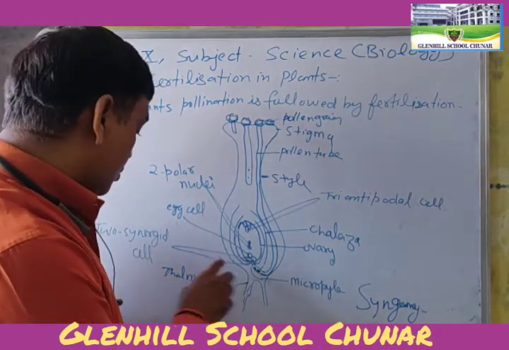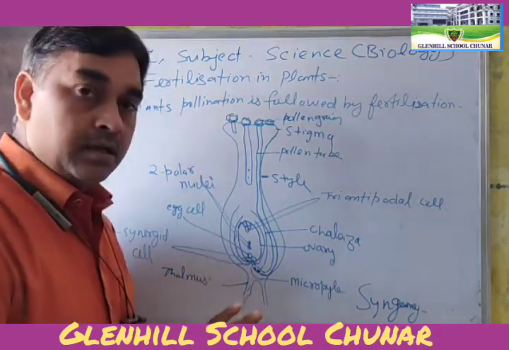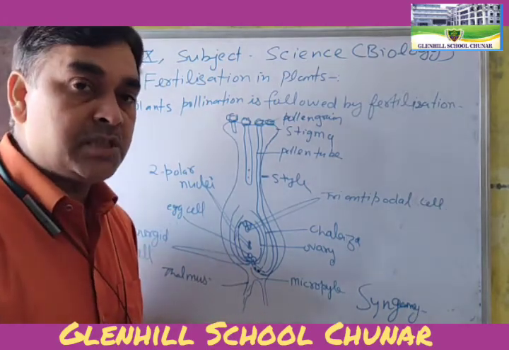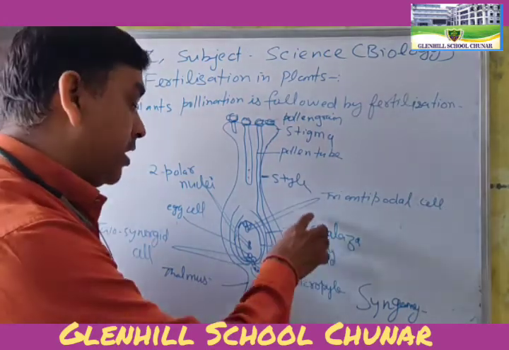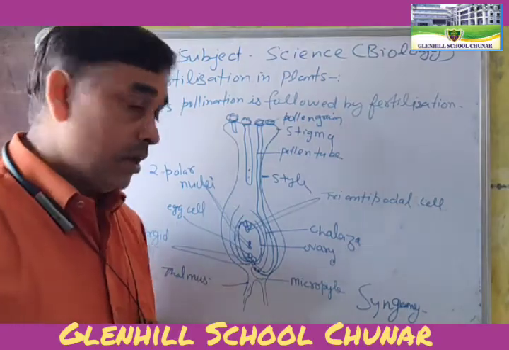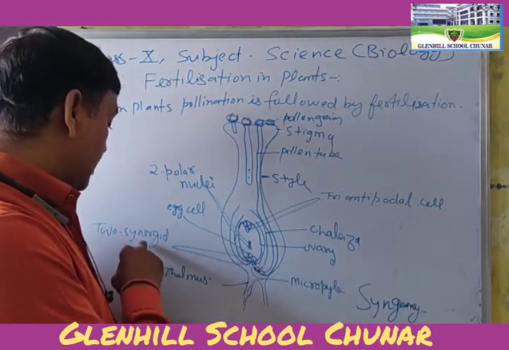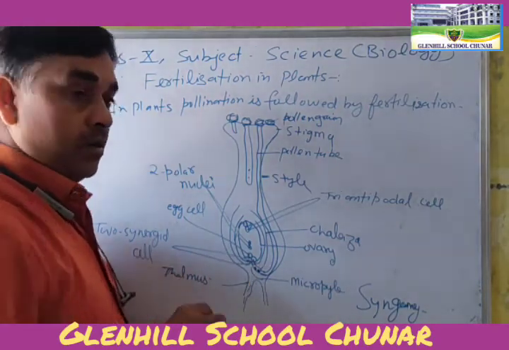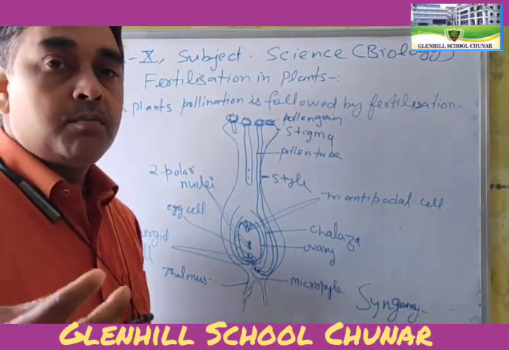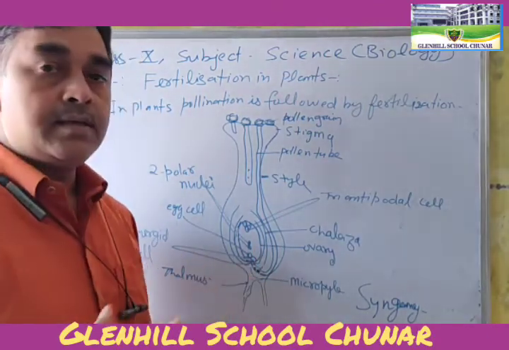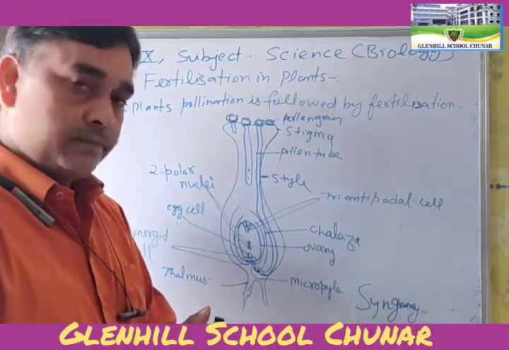And 2 synergid cells are only responsible for helping the entry of the pollen tube inside the ovary. The two helper cells only assist the pollen tube in entering.